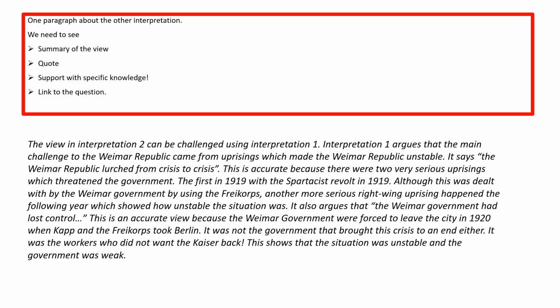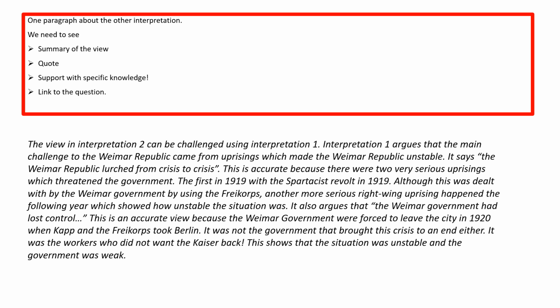So in this case, what you need to do is challenge the argument that you found in interpretation 2 using interpretation 1. So we're going to start that by writing the view in interpretation 2 can be challenged using interpretation 1. So memorise that sentence because that is what is going to help you to bring in another point of view. And then you go through the process again.